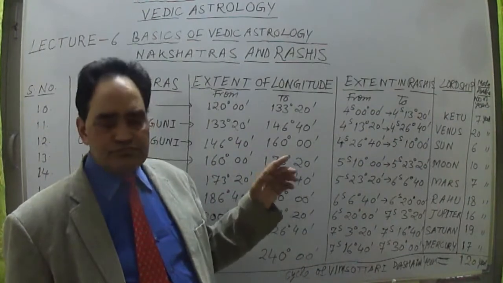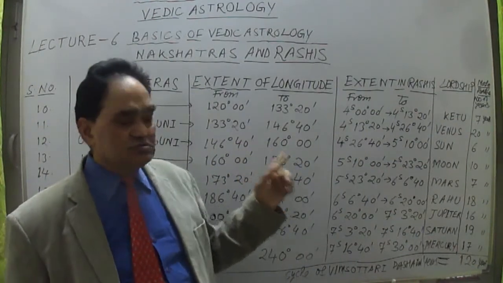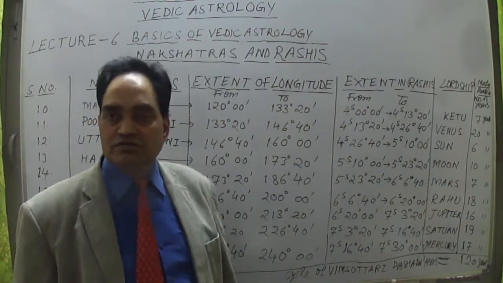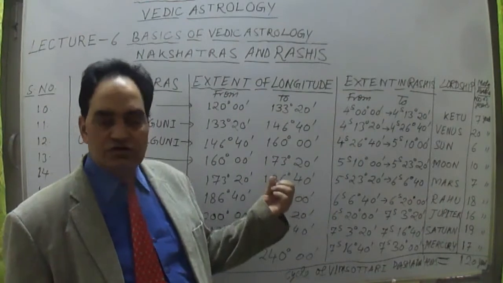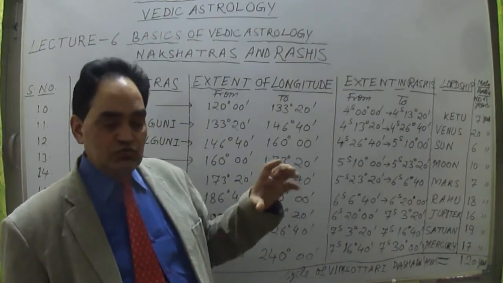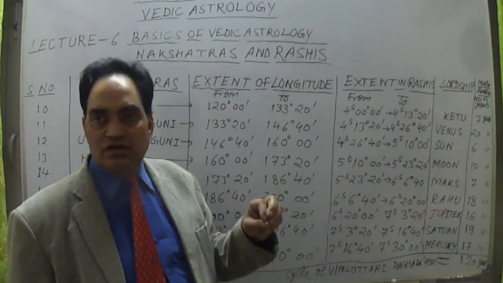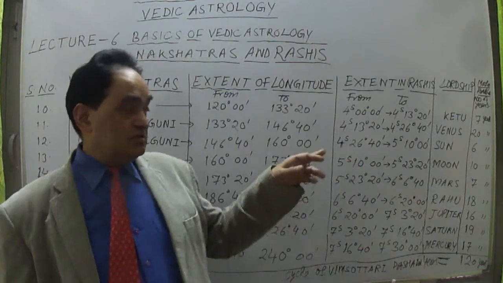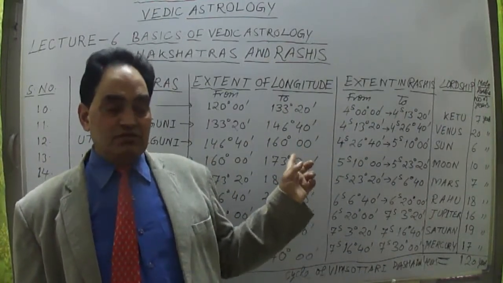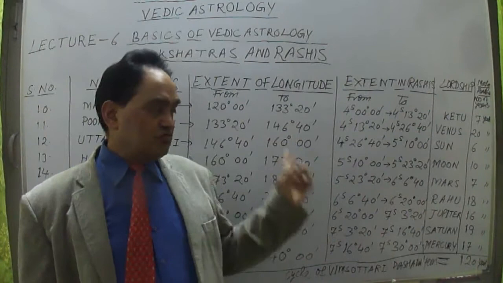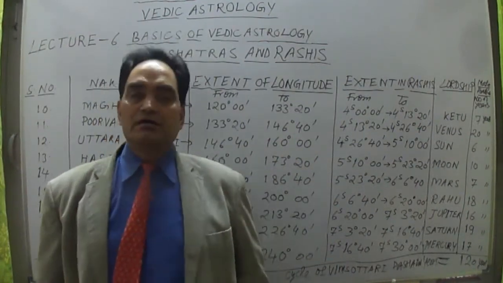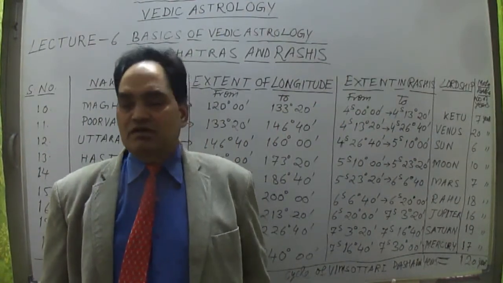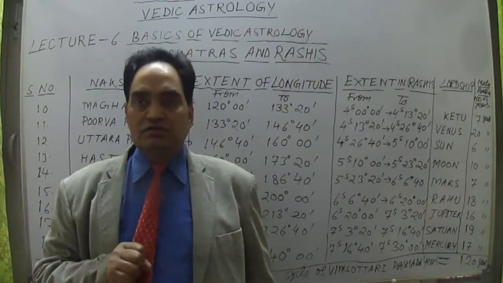Suppose, as I have told you, a person's time of birth falls in one of the nakshatras of these planets, then that planet's time period is calculated, up to what period the person's time is there. I mean the moon sign, in which sign the moon is falling. From that sign we can imagine which nakshatra is there. So out of that nakshatra, suppose according to the person's time of birth, the moon is falling in one of the signs here.